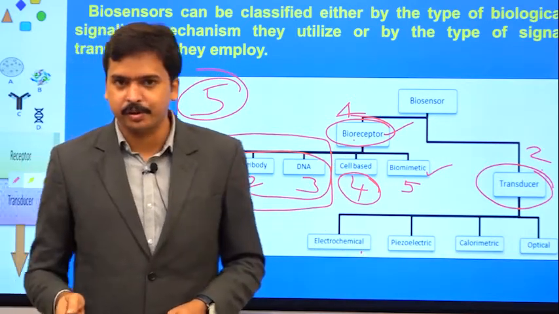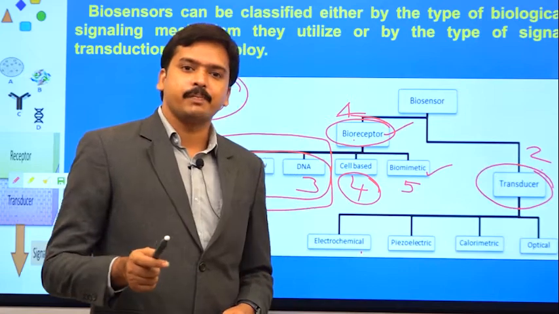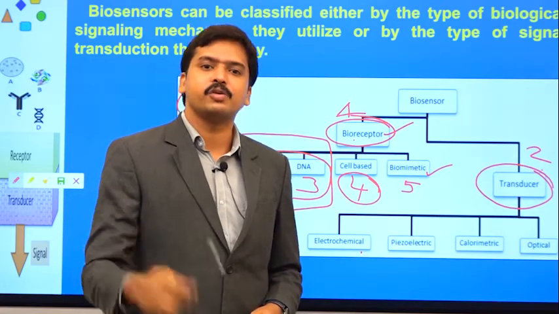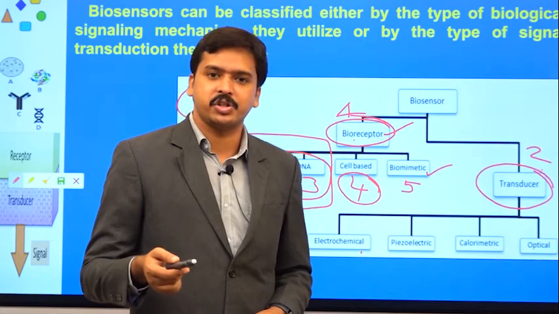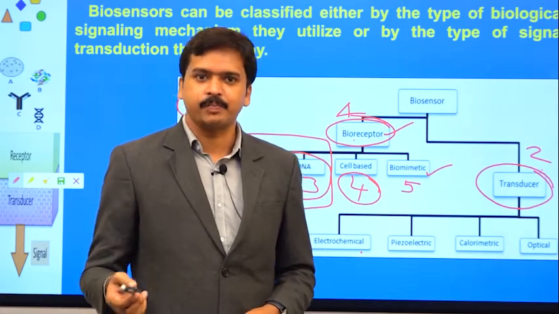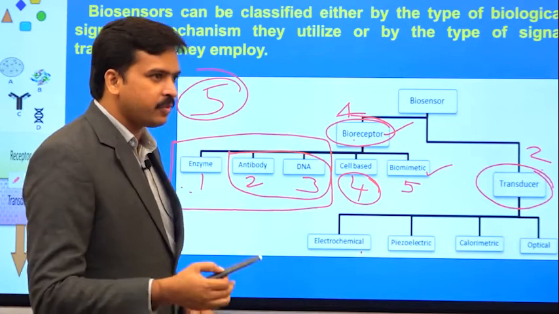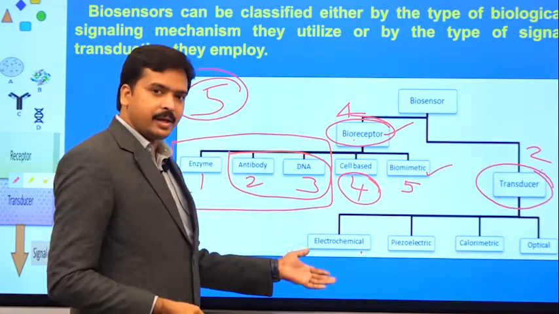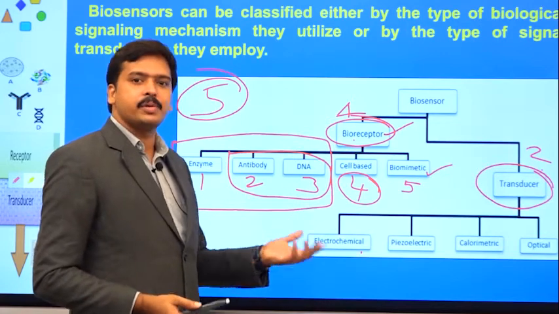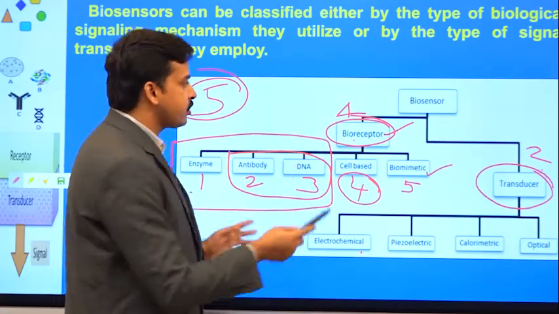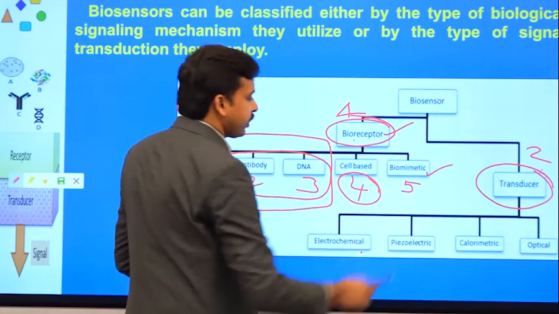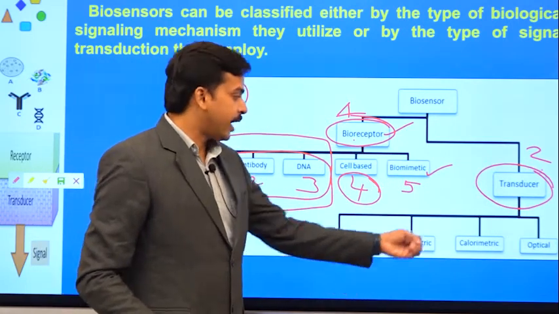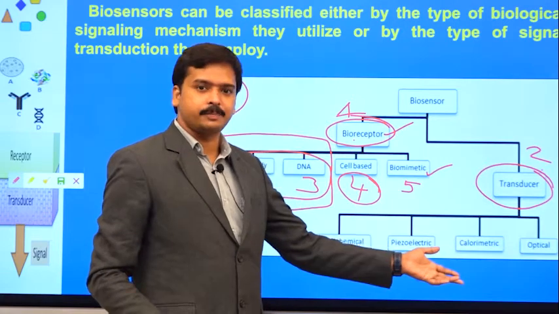Again, let me remind you, a transducer is a component which converts one form of energy into another form of energy, and mostly the output will be in the form of an electrical signal. Here electrochemical information is converted into electrical energy. Based on that, we call them electrochemical transducers. Similarly, piezoelectric, calorimetric and optical.